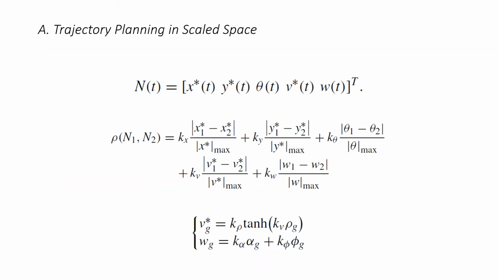Now let us discuss in detail the trajectory planning in scale space. Since the desired frame FD of the mobile robot is seen as the global coordinate system, the coordinate of the desired pose is XD. The coordinate of the initial pose FC is denoted as XI with respect to FD. The init tree function initializes the exploring tree T with the initial pose XI. Each node N of T in the tree represents one state of the mobile robot in the scaled Euclidean space, which is defined as seen in the first equation.